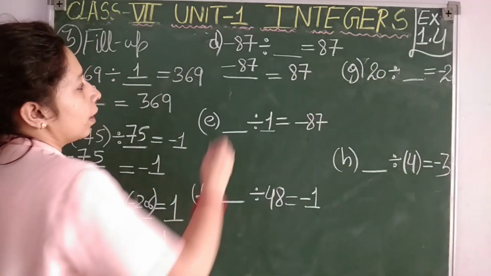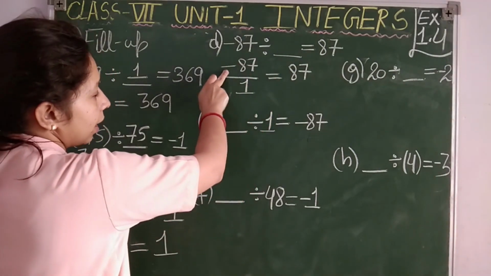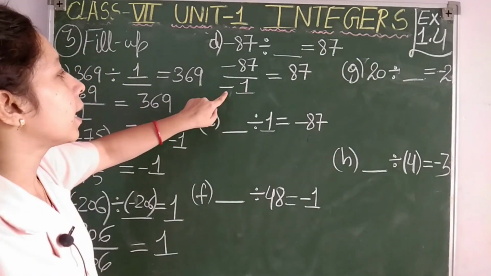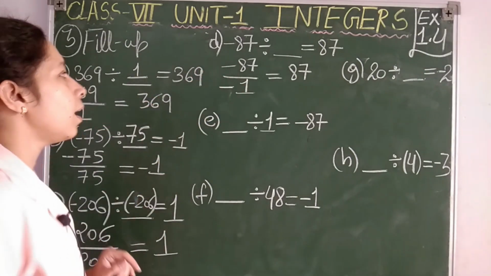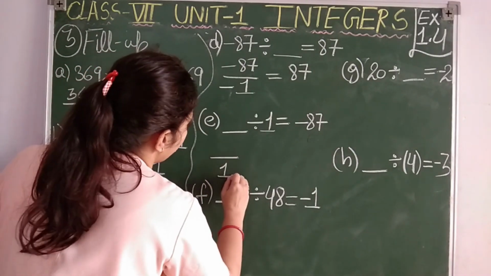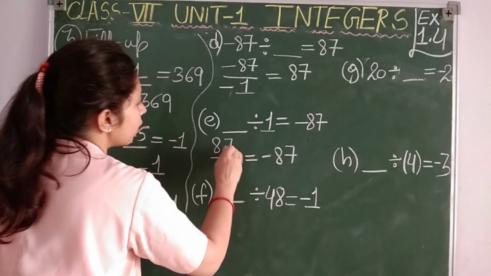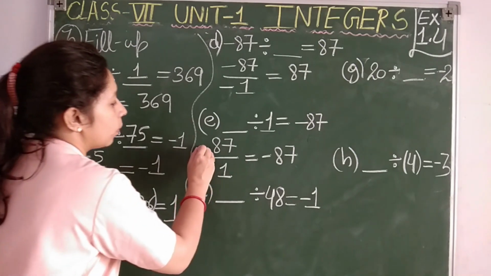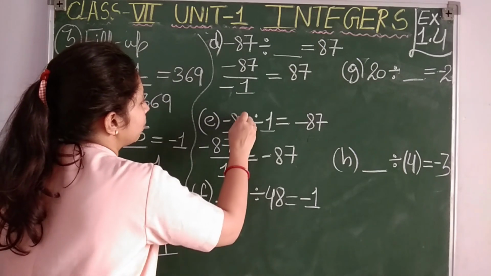Then point D: -87 divided by something which gives us positive 87. Dividing by 1 gives -87, but we want positive 87, so put the negative sign with the denominator, then minus minus is plus, and 87 will be a positive integer. Then point E: something divided by 1 so that the result will be -87. Whether positive 87 or negative 87, it has to be negative 87, so that in the answer also you get -87.